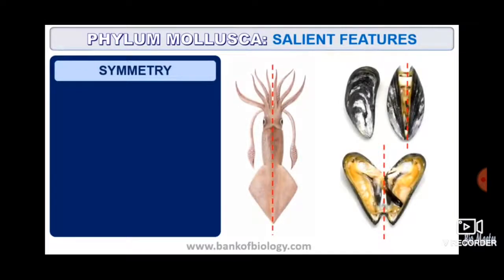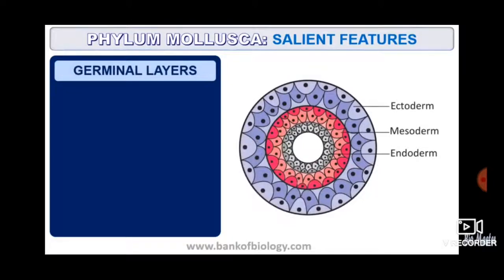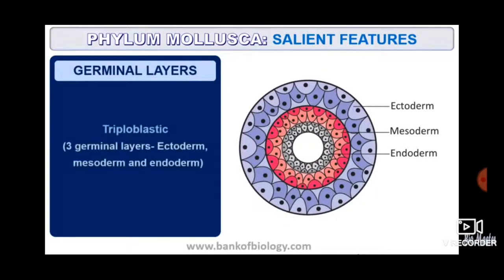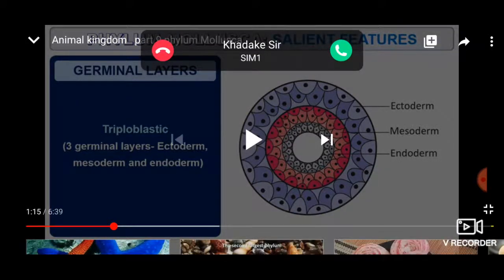So the symmetry which is there is bilateral symmetry. Germinal layers, triploblastic, that is 3 germinal layers are present: ectoderm, mesoderm and endoderm.